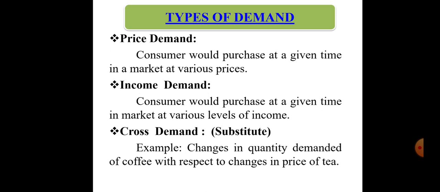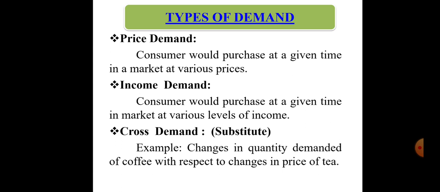So when we see the effect of price on quantity demanded, then we call it a price demand. When price increases, the demand decreases, and we call it a price demand. So price demand means price is an influencing factor which affects the quantity demanded. When we identify that price is a parameter which affects the quantity demanded, then we call it a price demand.